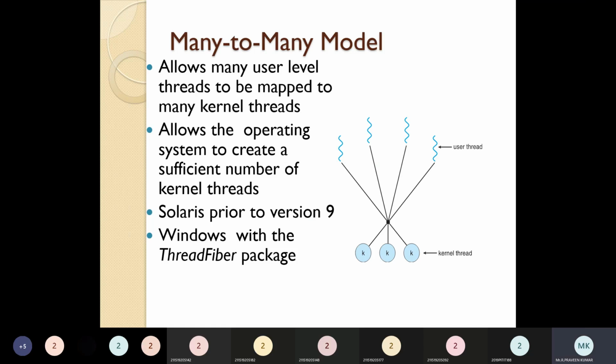So what is many-to-many? We are creating the user threads as well as the kernel threads, and any thread can access any kernel thread. So there is no need to create equal kernel threads for the users. If we have 10 user threads, maybe 5 kernel threads are available, which is more efficient. We are not giving a separate kernel thread to each user thread; totally we give 5 kernel threads for the 10 user threads. So when the user threads need a kernel thread,